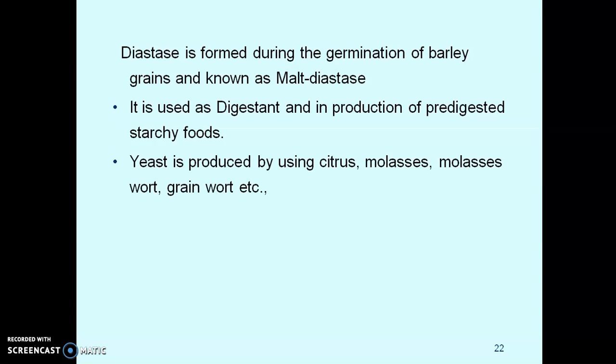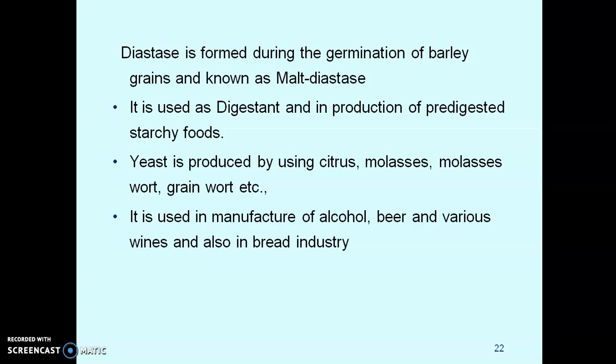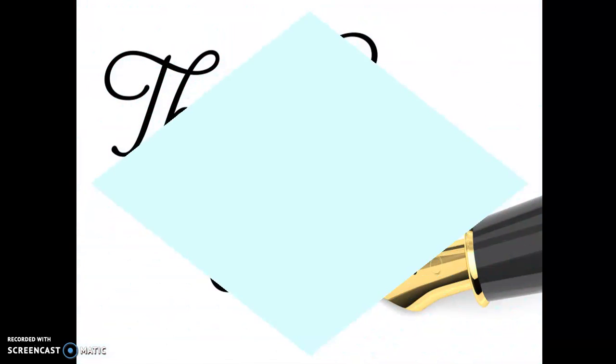Yeast is produced by using citrus molasses, molasses wort, grain and grain wort, etc. It is used in manufacturing of alcohol, beer and various wines and also in bread industries.